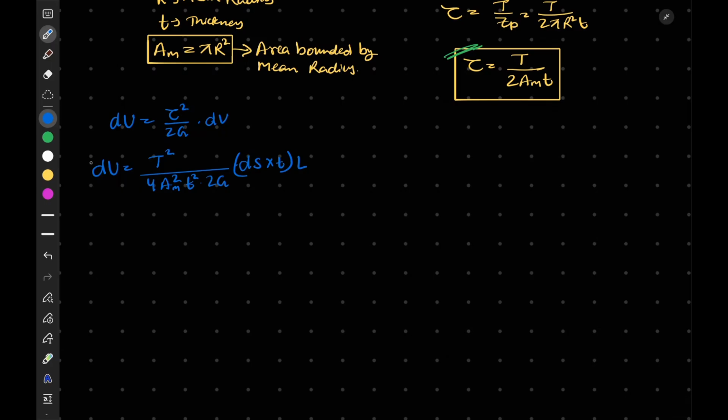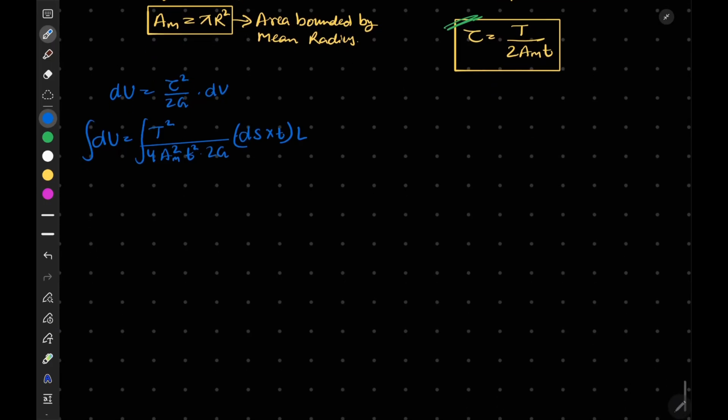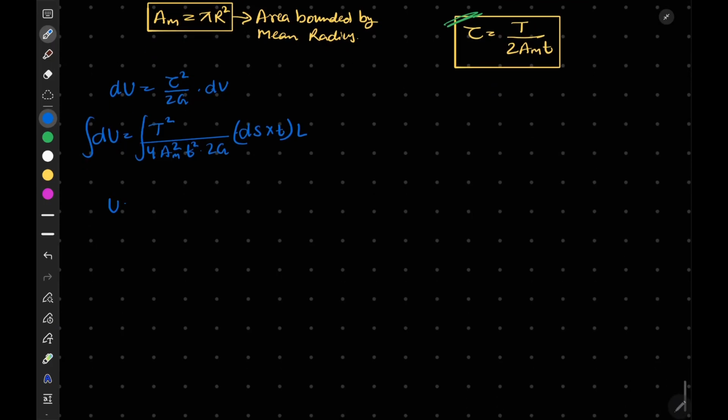If we integrate on both sides, we obtain strain energy is equal to T square L, which remains the same, divided by 8 Am square G times the integration of ds by t. So this is the formula for strain energy.